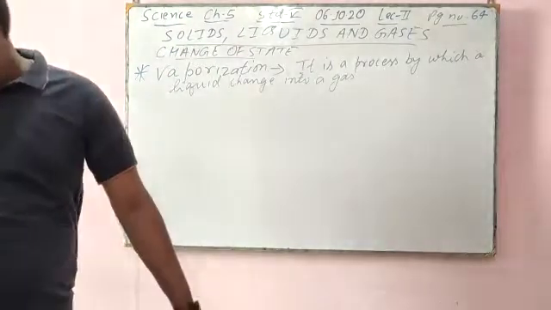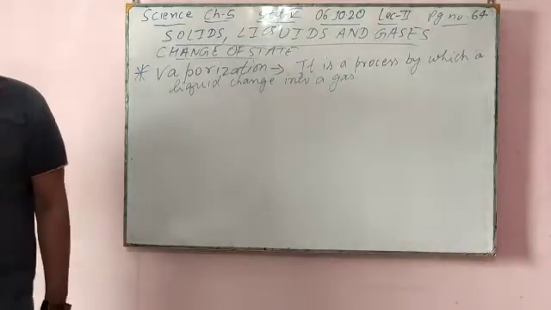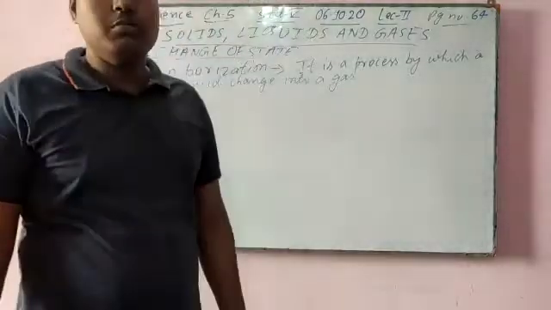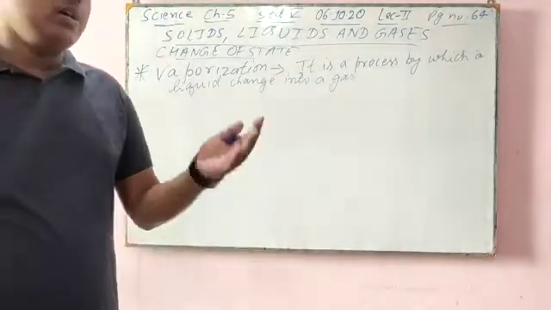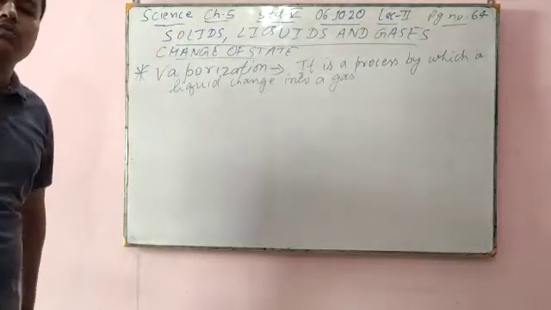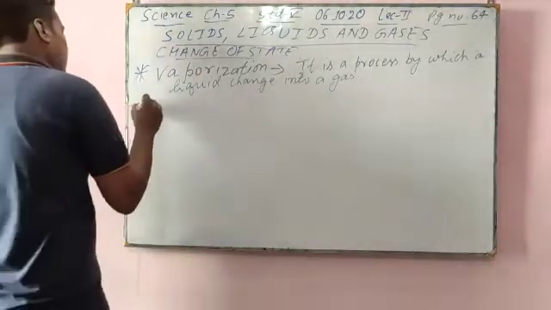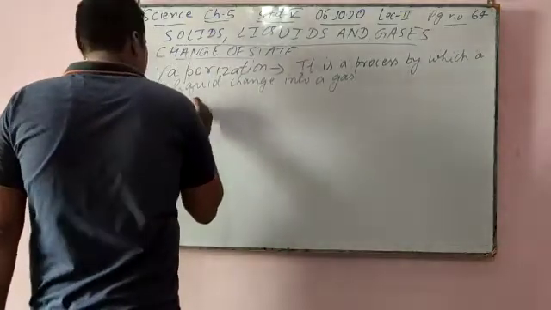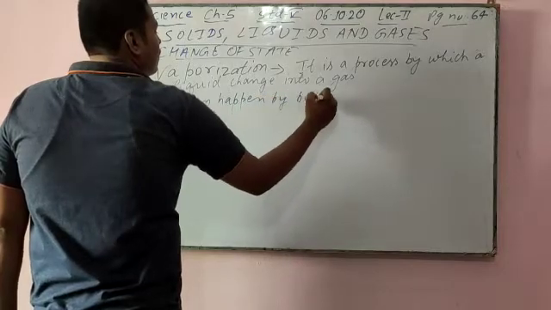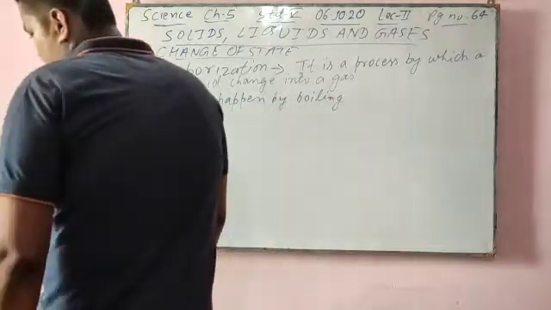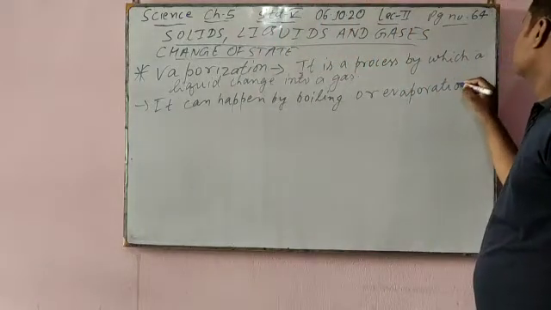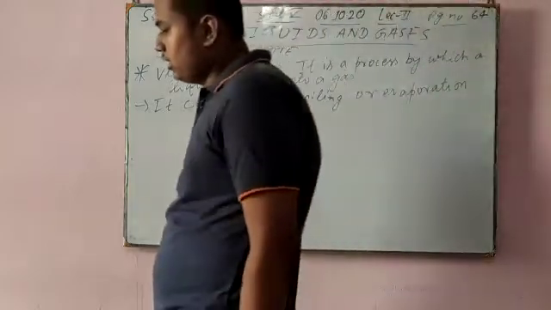And next one is evaporation. Evaporation means that when the heat of the sun falls on water, the water droplets evaporate into the air in the form of water vapor. So it can happen by boiling or evaporation.